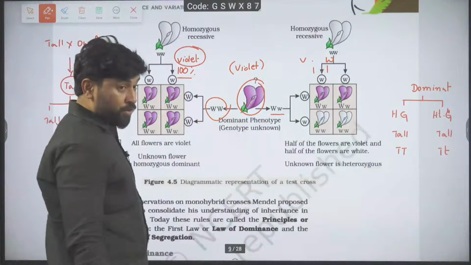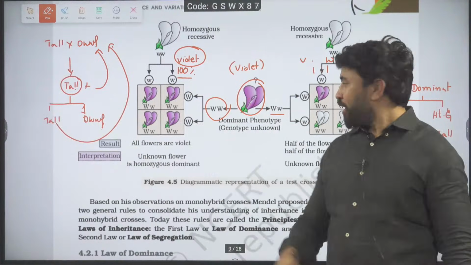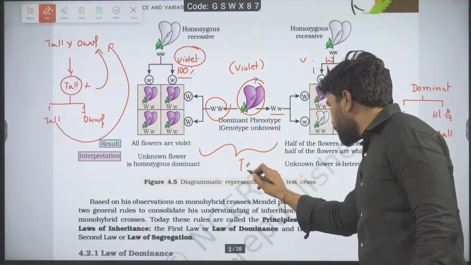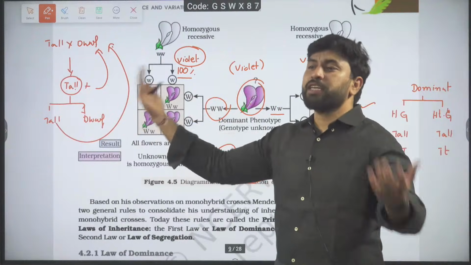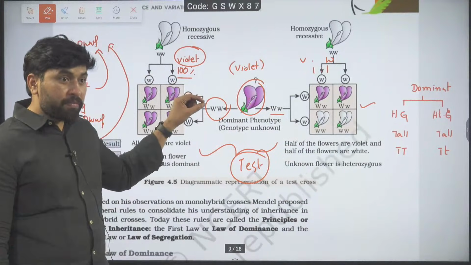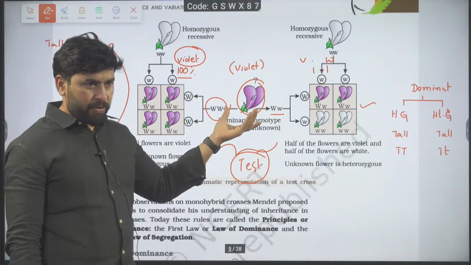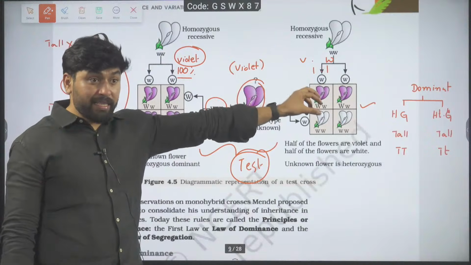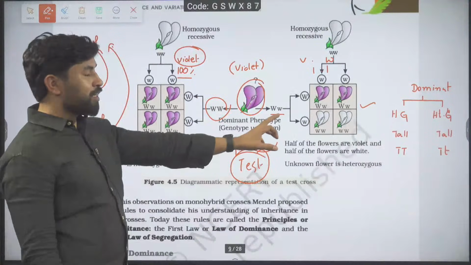Is it okay? So out of these two, which one is test cross? Both are test cross. You should believe that. I have seen in many cases, people are believing this is only test cross, this is just side cross. No, not like that. It is also test cross. If the dominant phenotype is homozygous, I will get this result. If it is heterozygous, I will get this result. Am I clear? This is what we need to talk about test cross.